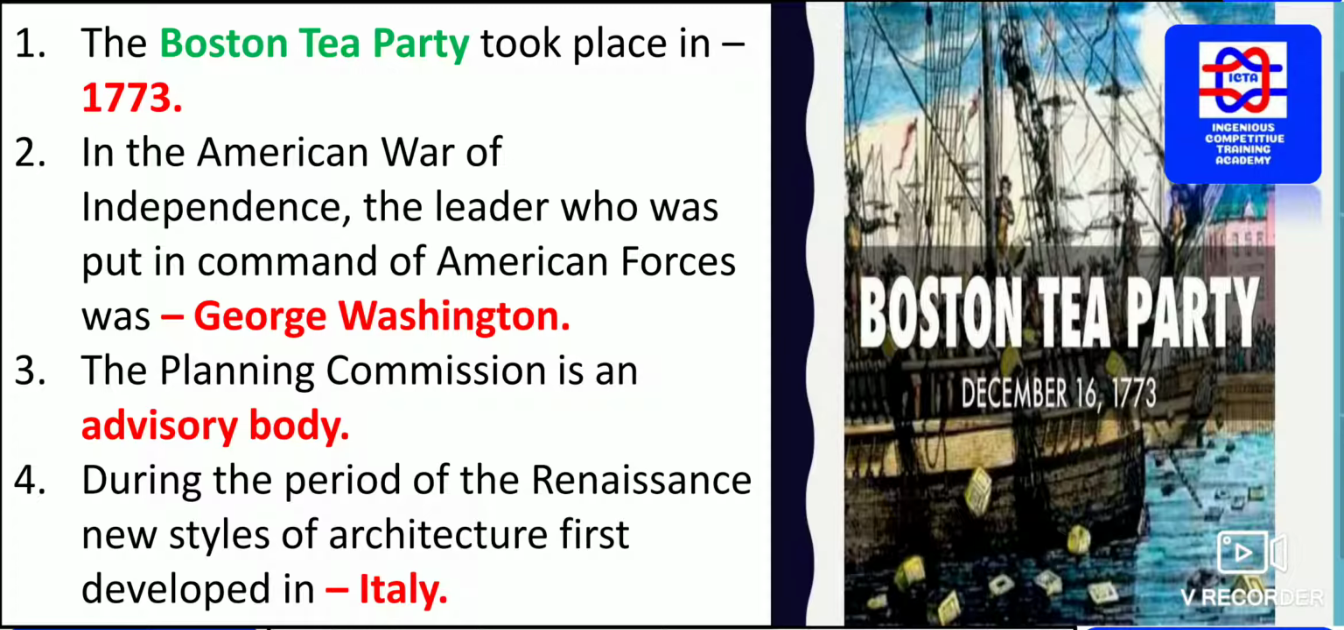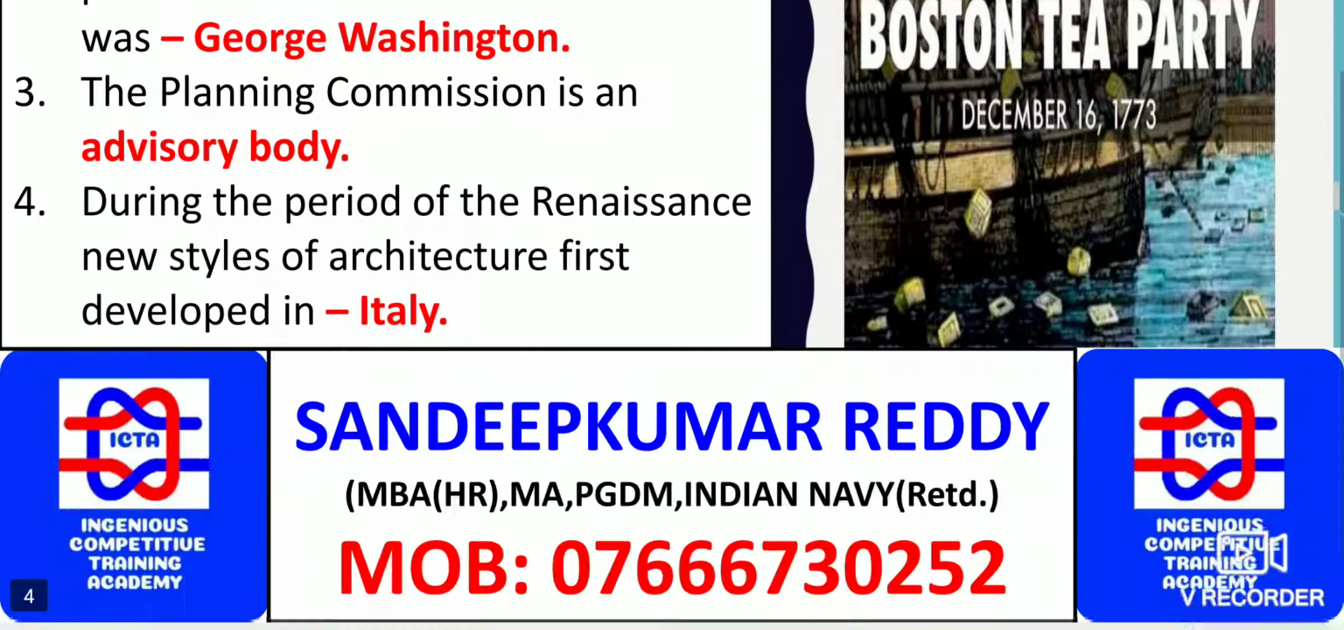The Planning Commission, we know, is one type of advisory body. During the period of Renaissance, new styles of architecture first developed in which place? That was developed in Italy. So during the time of the Renaissance, the new style of architecture was developed in Italy.